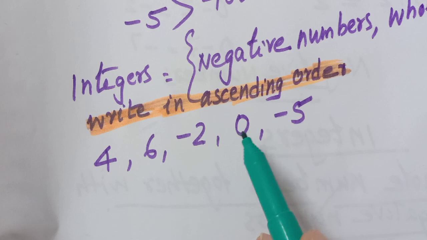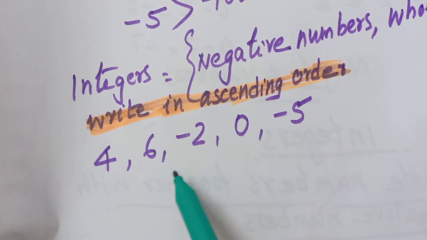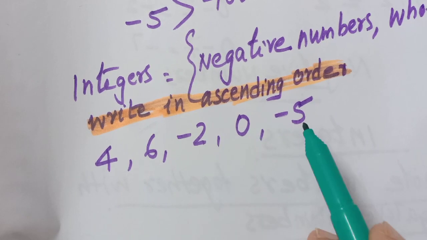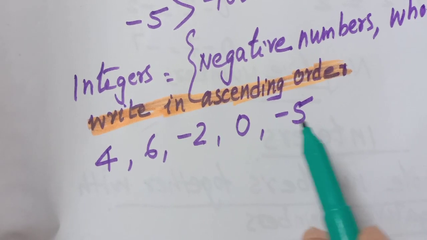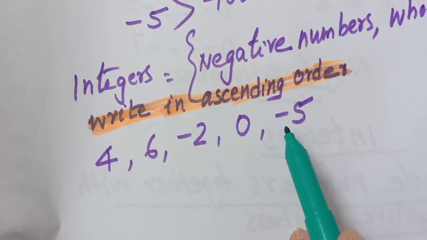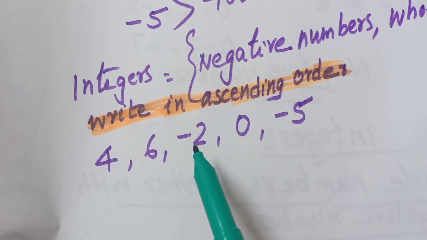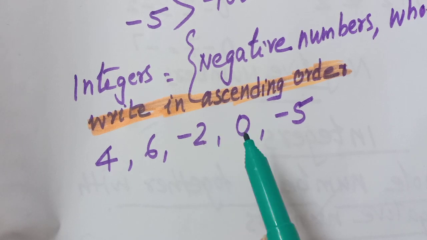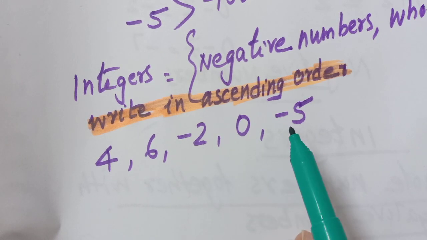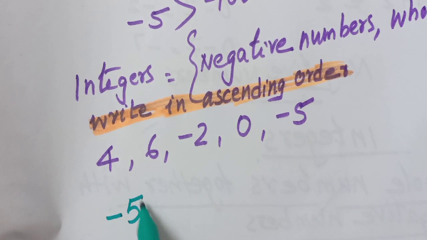Okay, minus numbers are the smallest numbers that we know. Among these, positive numbers and negative numbers, the negative numbers will be smaller than the positive numbers. So minus 2 and minus 5. Minus 5 means 5 units less than 0. Minus 2 means 2 units less than 0. So which is smaller? Minus 5 is smaller. So minus 5, next minus 2.